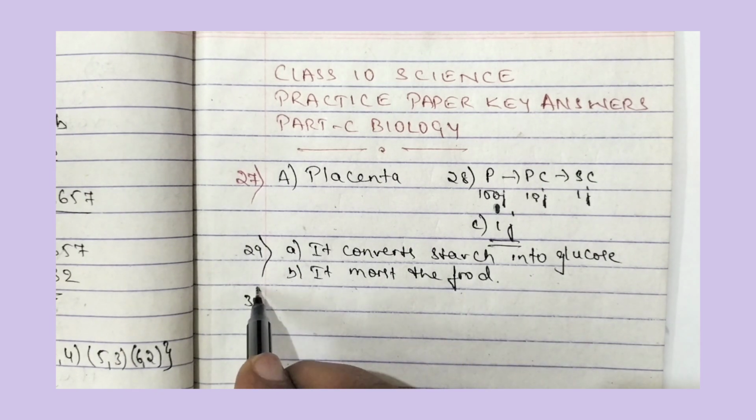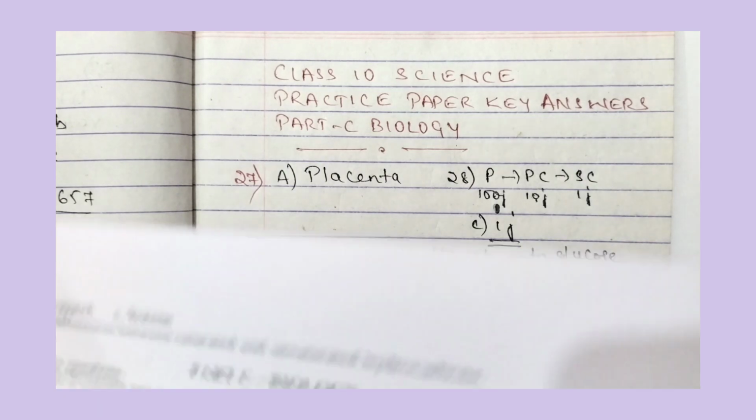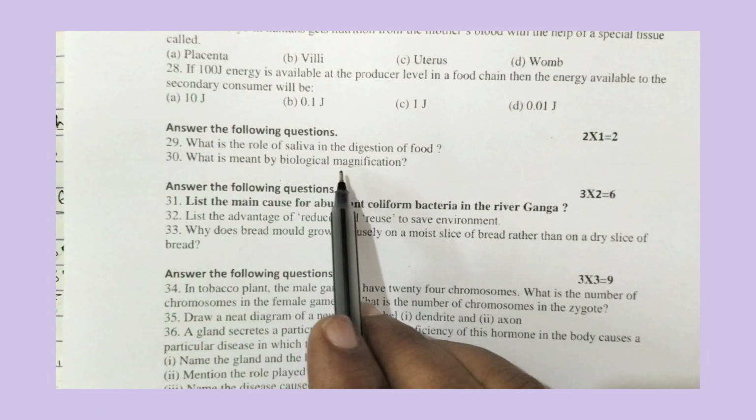Then let us move to the 30th question. In the 30th question they have given: what is meant by biological magnification?